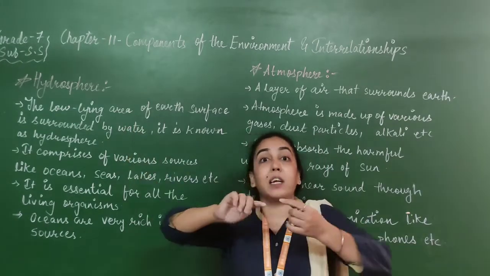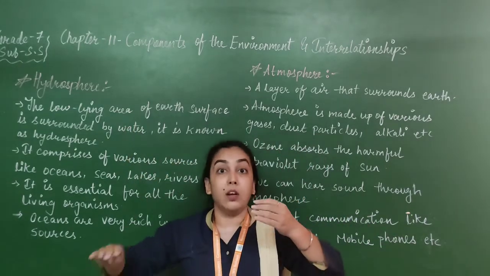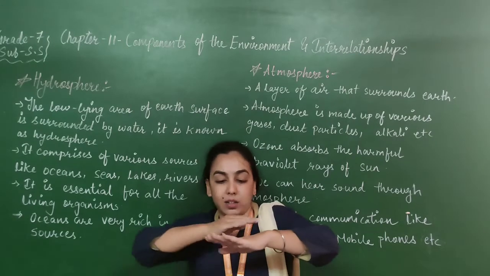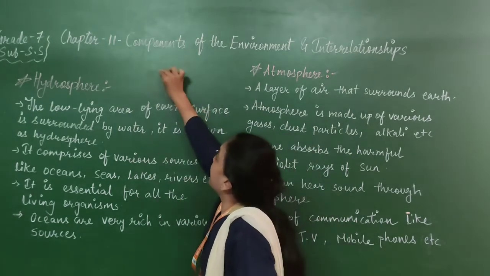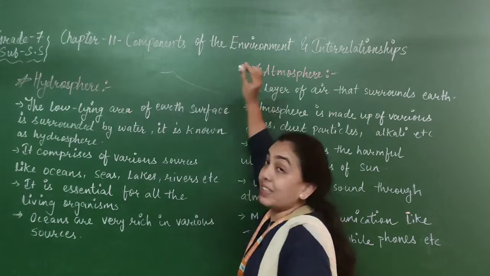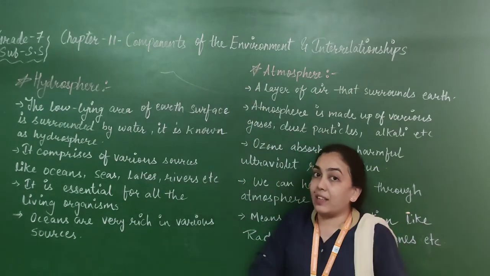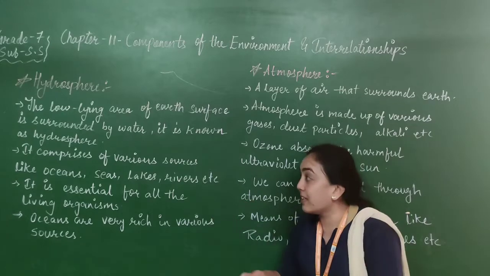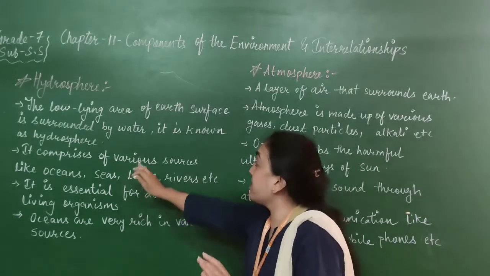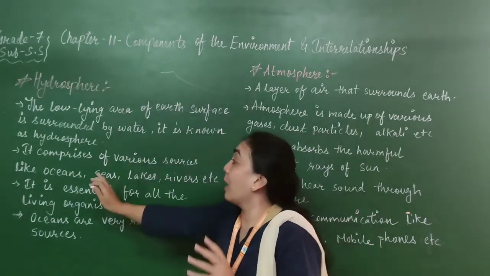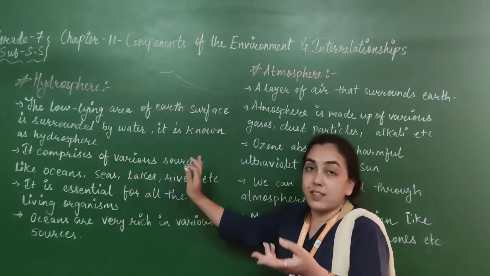Low-lying areas means एक जगह पे जो बिल्कुल नीचे की तरफ areas है. Okay, suppose this is the level of the Earth, then नीचे की तरफ बहुत बड़े खड्डे हैं, that water is collected in these and they become lakes, they get converted into rivers, seas, etc. It comprises various sources like oceans, seas, lakes, rivers, etc.